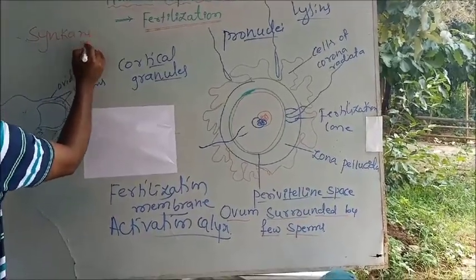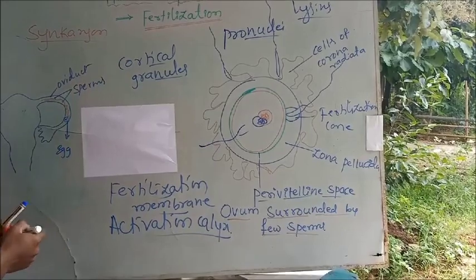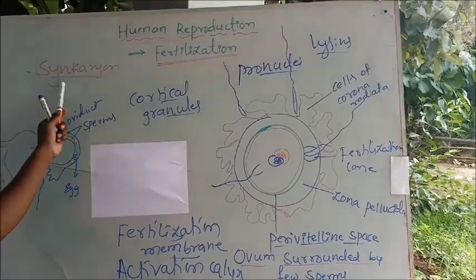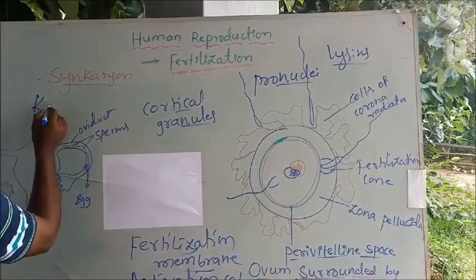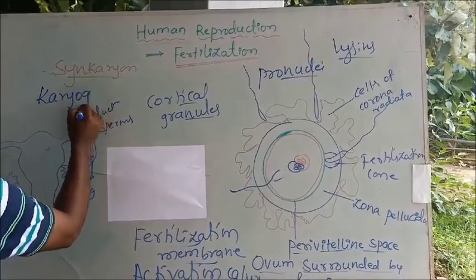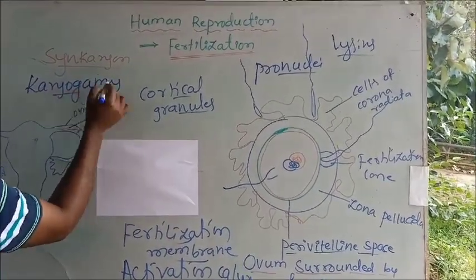So now the two nuclei fuse together, and that is called synkaryon. Syn means fuse, karyon means nucleus, and the process is called karyogamy. Karyogamy is nothing but the fusion of nuclei.